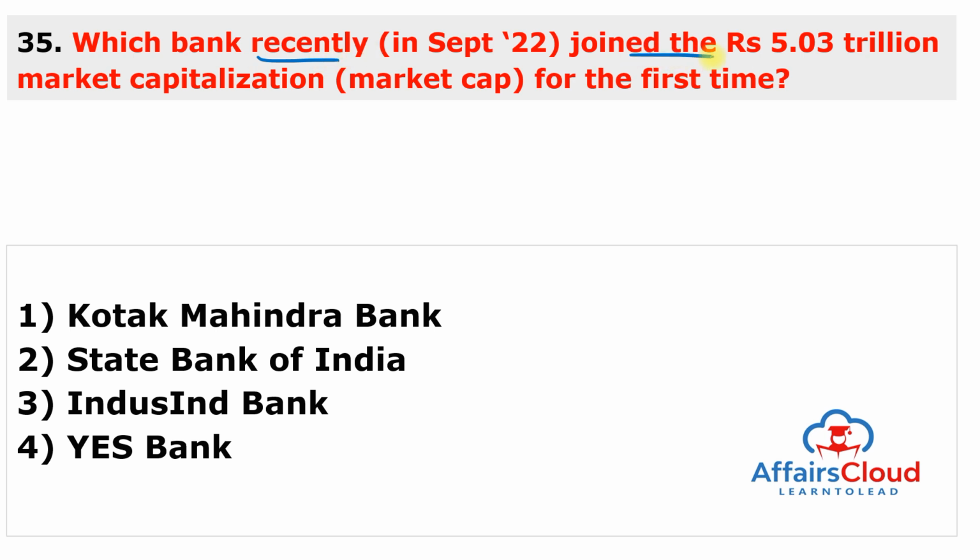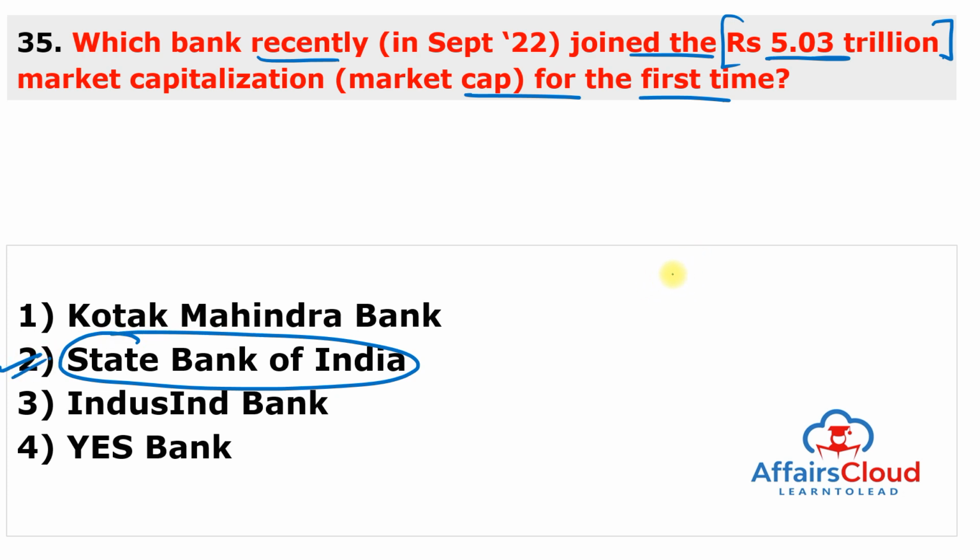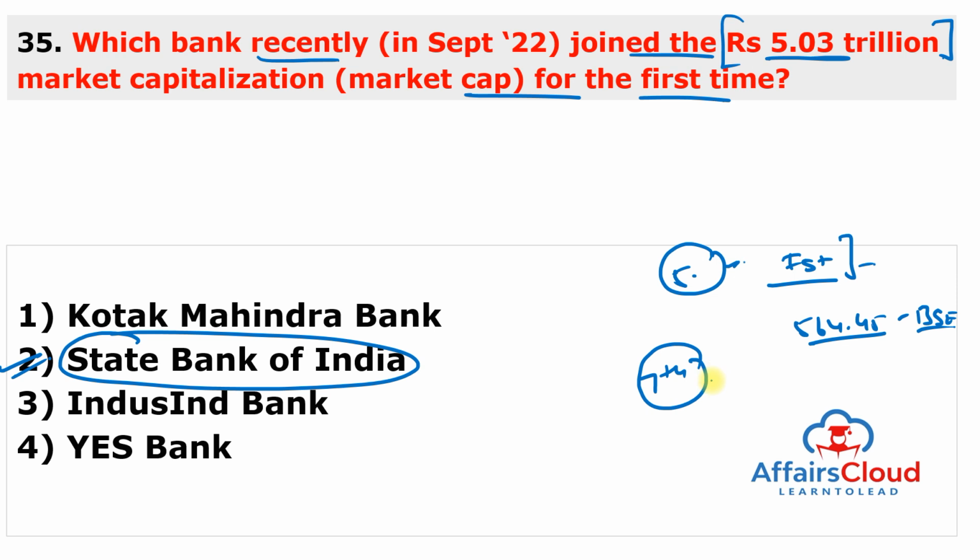Which bank recently joined the rupees 5.03 trillion market capitalization for the first time? Very good news for the banking sector, and this bank is State Bank of India. 2nd is the answer. So SBI has joined this 5 trillion rupees market capitalization for the first time after its share reached a record high of 564.45 rupees on the Bombay Stock Exchange Index. So according to the data of the Bombay Stock Exchange, SBI stood at the 7th position in overall market capitalization ranking with a market capitalization of 5 trillion rupees.